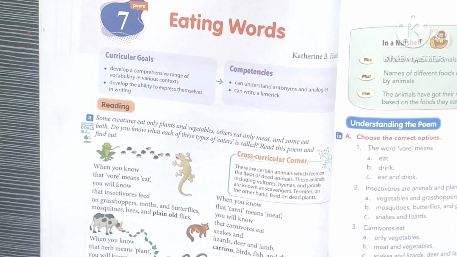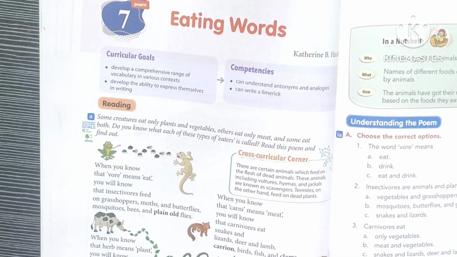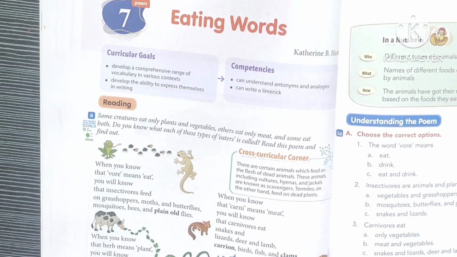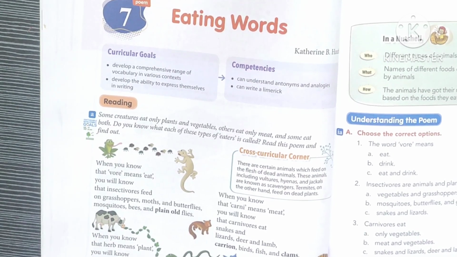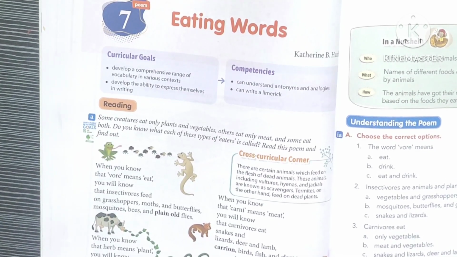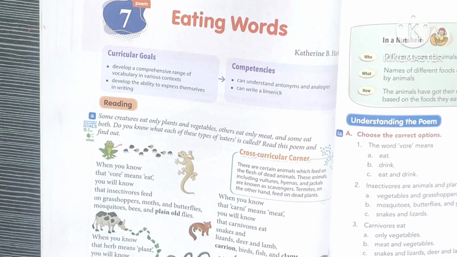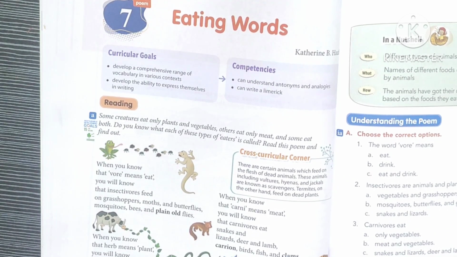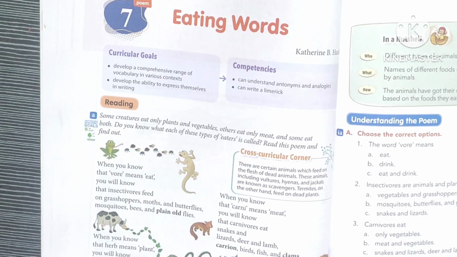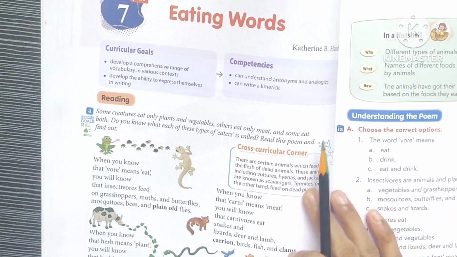So, this is the poem about the eating habits of animals. The poet has made us aware of the definitions of insectivores, carnivores, herbivores and omnivores.